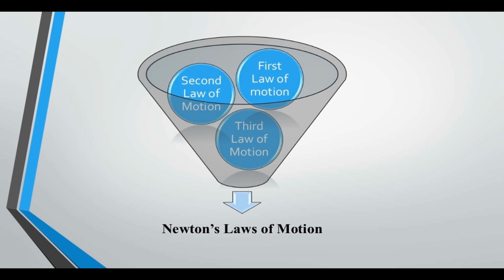These laws may be stated as follows. The first law states that a body at rest or in uniform motion will remain at rest or in uniform motion unless an unbalanced force acts upon it. The second law states that the rate of change of momentum of a body is directly proportional to the applied unbalanced force, and the change takes place in the direction of the force. And the third, the last one, states that action and reaction are equal and opposite, and they act on different bodies.